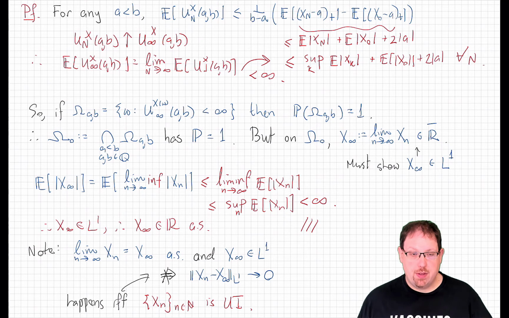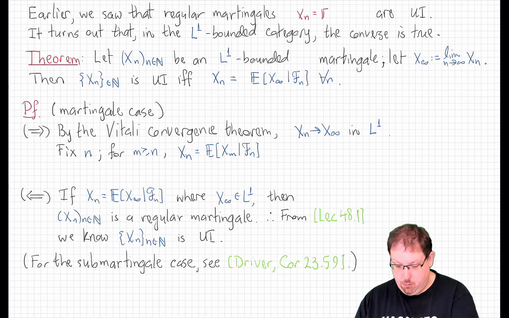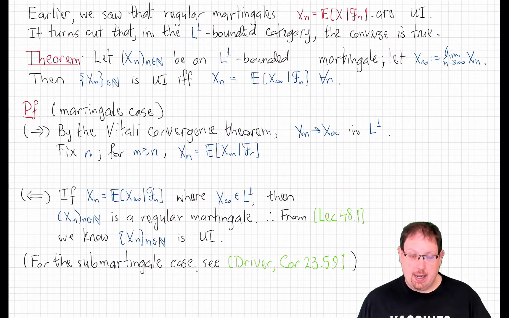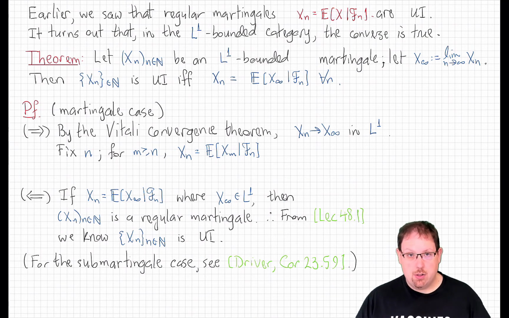Well, now we're going to prove the second version of this martingale convergence theorem, which tells us that that's actually an if and only if. Submartingales that are L1 bounded always converge almost surely to L1 random variables, and that convergence is in L1 if and only if the martingale is actually regular. Now, in that case that it is regular, we can always take this variable that we're conditioning on to be that limit x infinity, as we'll see right now.